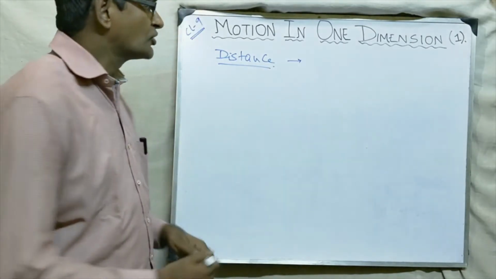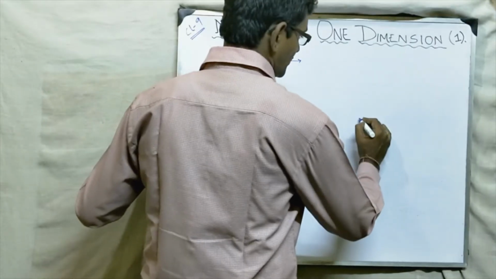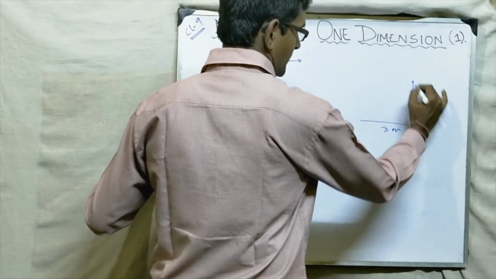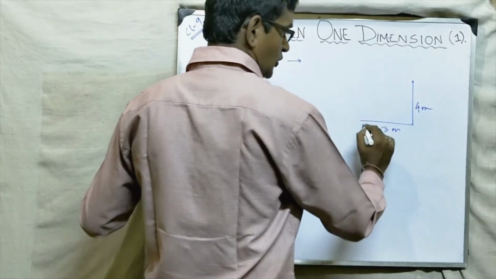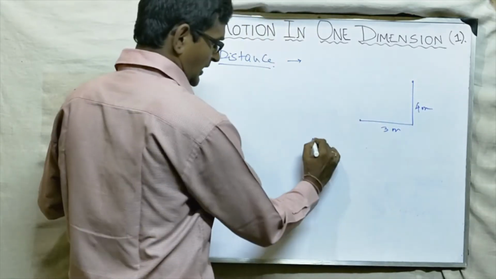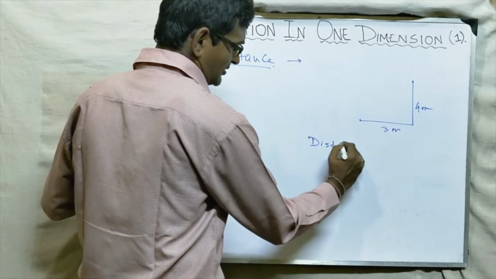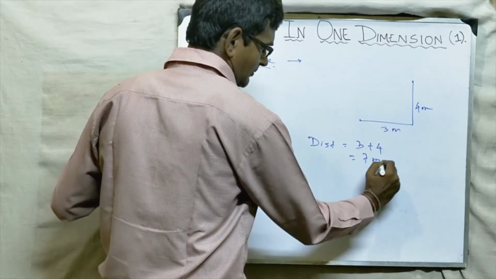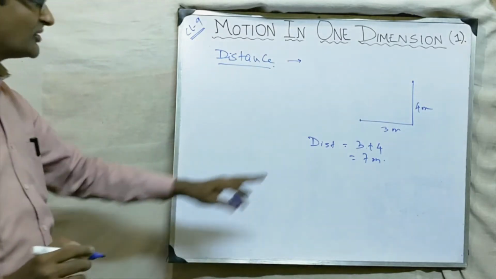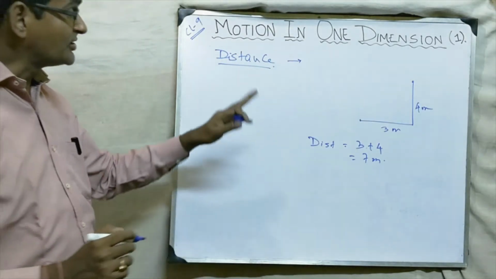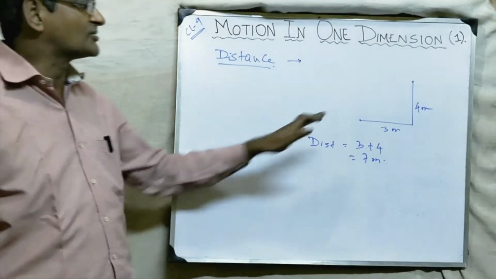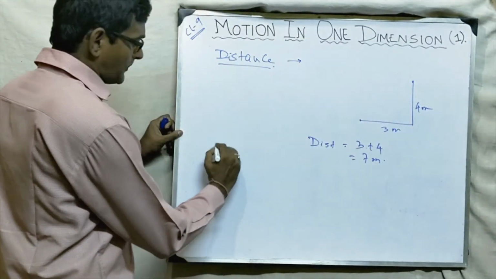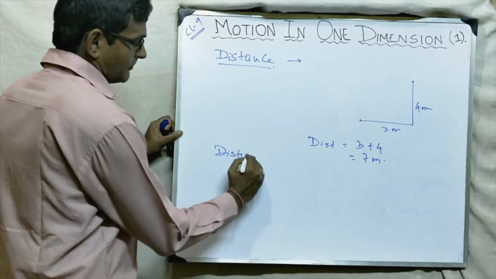Suppose a body goes 3 meter here and 4 meter here. What will be the distance? Length of the path, 3 plus 4, that is 7 meter. So distance will be 7 meter. So distance is the length of the path traveled by the body. And now the next topic is displacement.